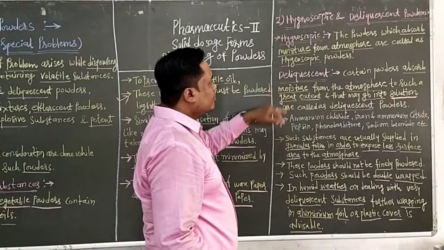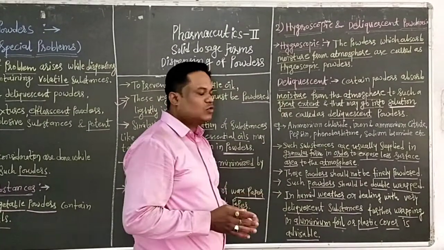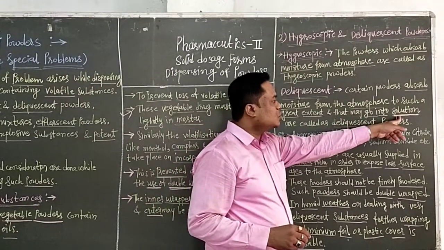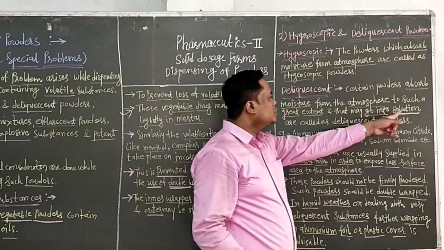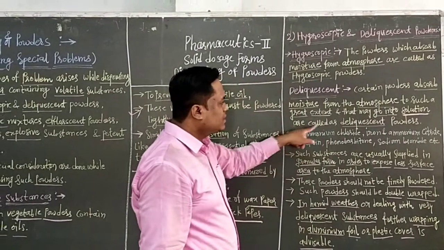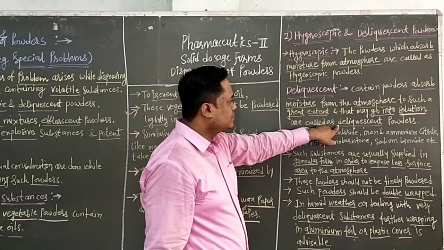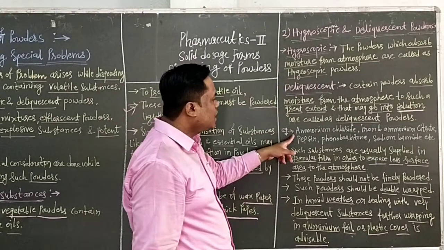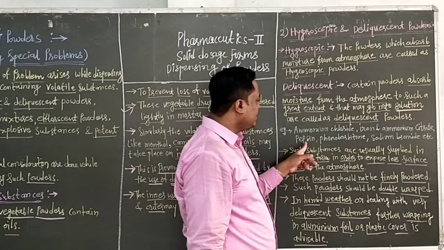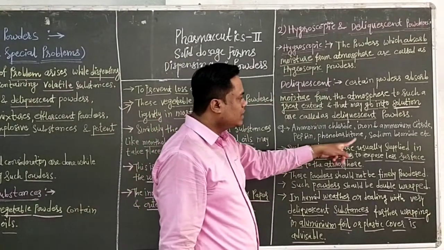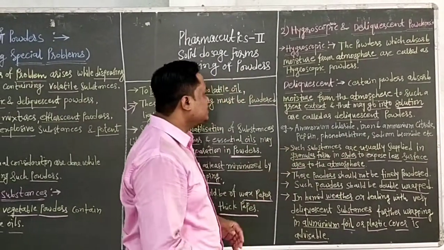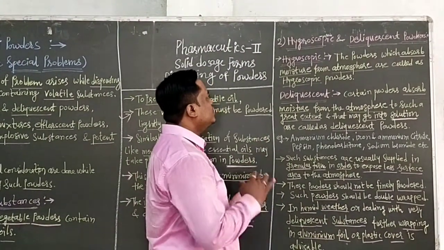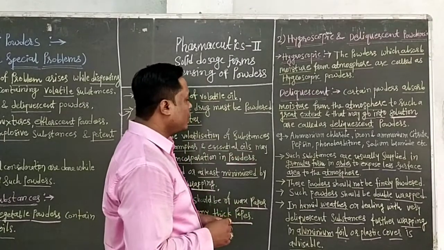In deliquescent powders, the powders absorb moisture from the atmosphere to such a great extent that they may go into solution. Then the powder is converted into the solution form; these are called deliquescent powders. So this is the difference between hygroscopic and deliquescent. Examples are ammonium chloride, iron and ammonium citrate, pepsin, phenobarbital, sodium bromide, etc. Then how do we dispense such hygroscopic and deliquescent powders?